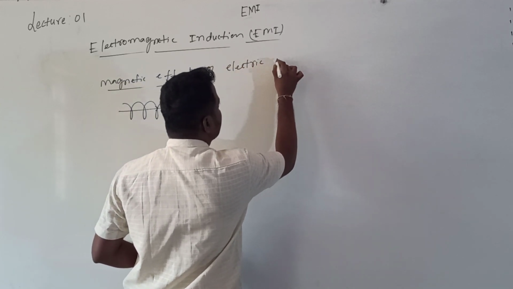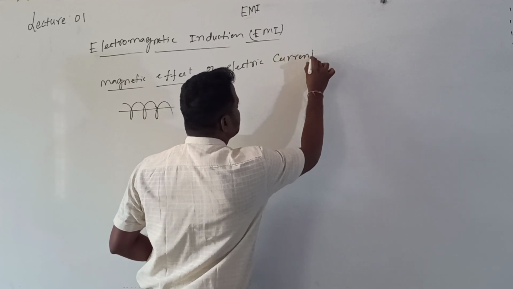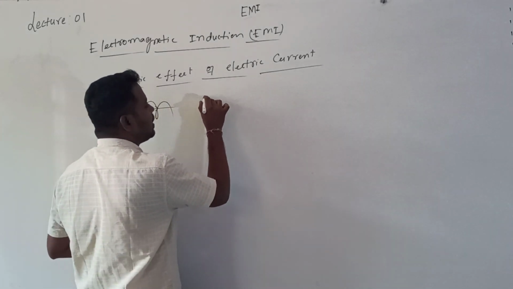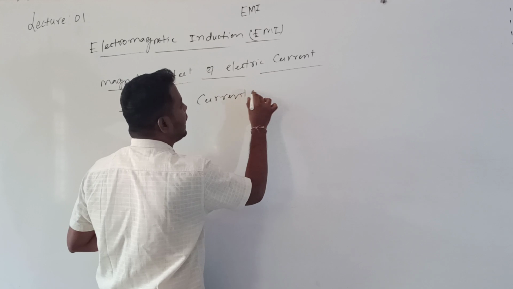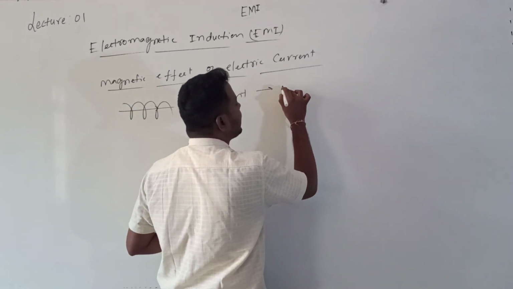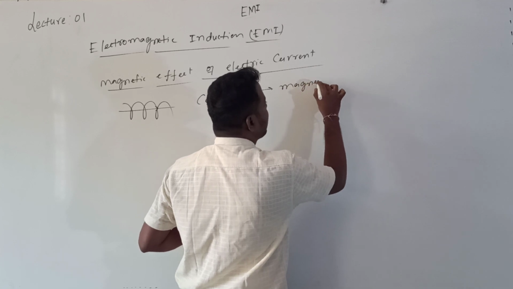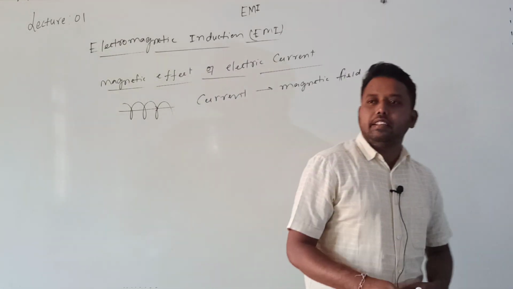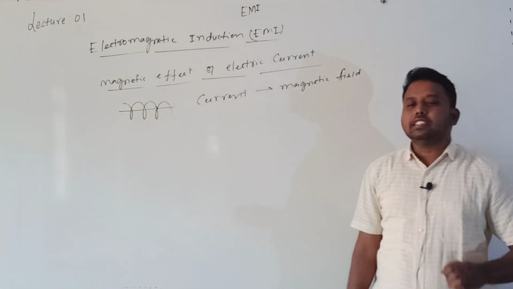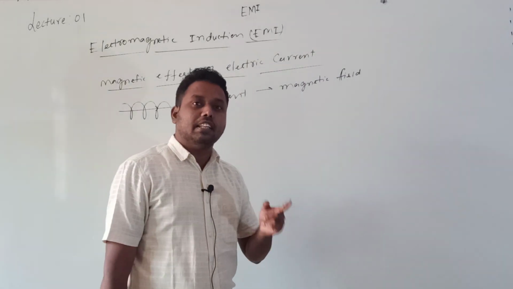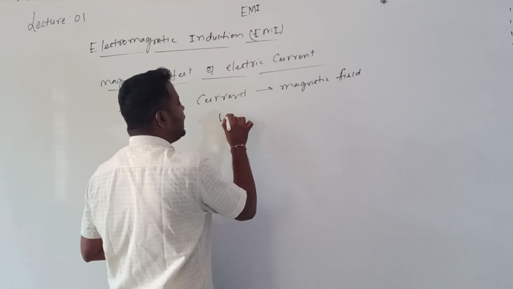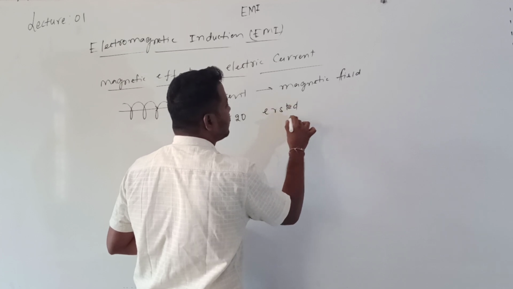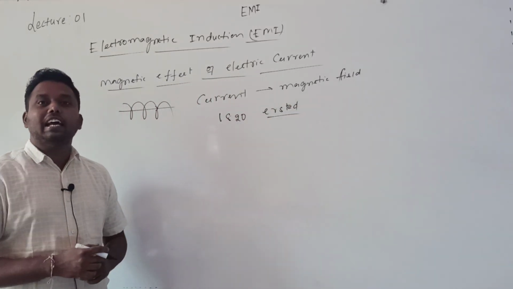So current is producing a magnetic field, because of the current. This is the magnetic effect of electric current, chapter number 4, which was discovered by the Danish scientist Oersted in the year 1820.